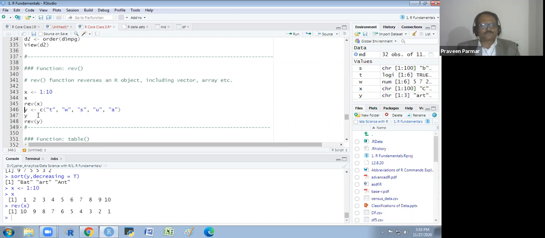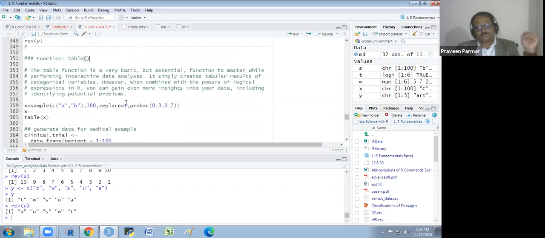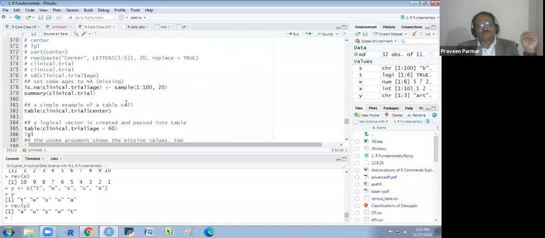If I write this and reverse it, I will get A, U, S, W, and T reversed. Does that make sense to everyone? Yes. The table function I have explained to you earlier.